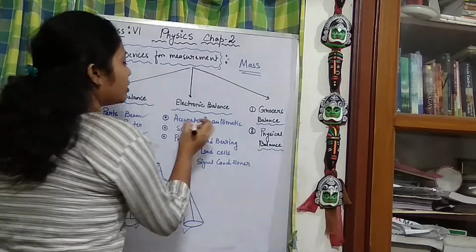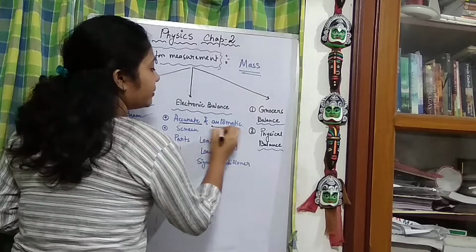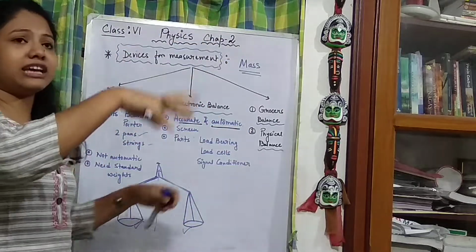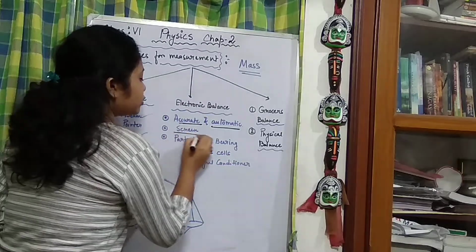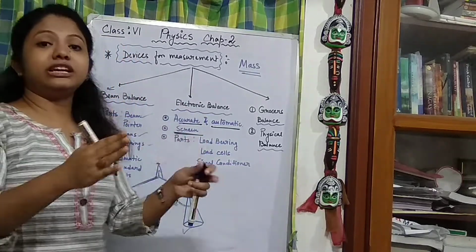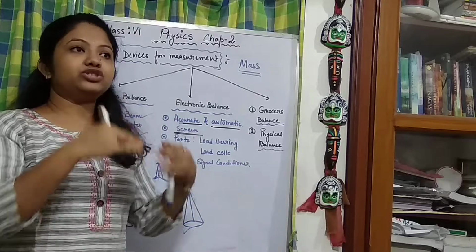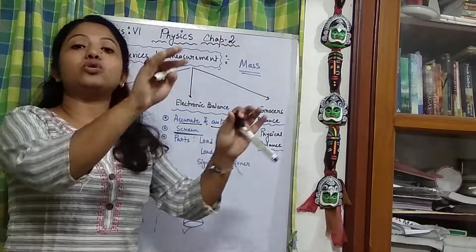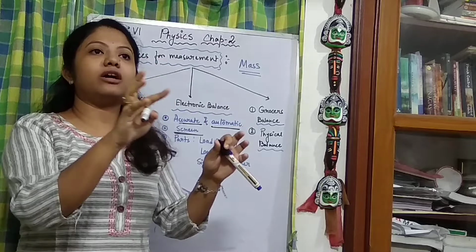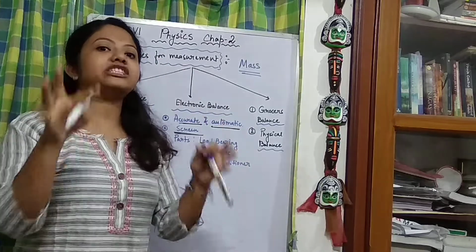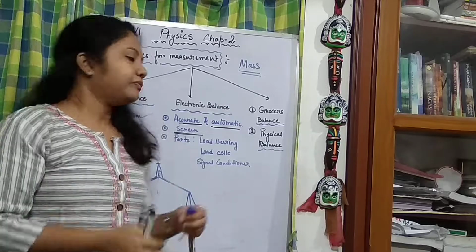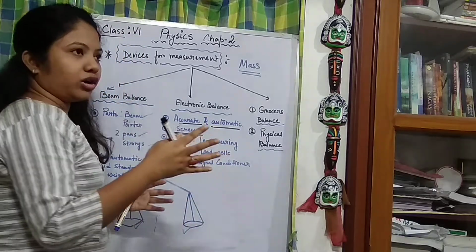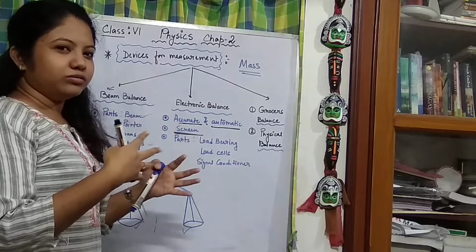Because they are more accurate and automatic. You don't have to set the balance, and it saves our time. It also has a display screen, which shows how much weight the object we are buying has, so they are not going to cheat us.